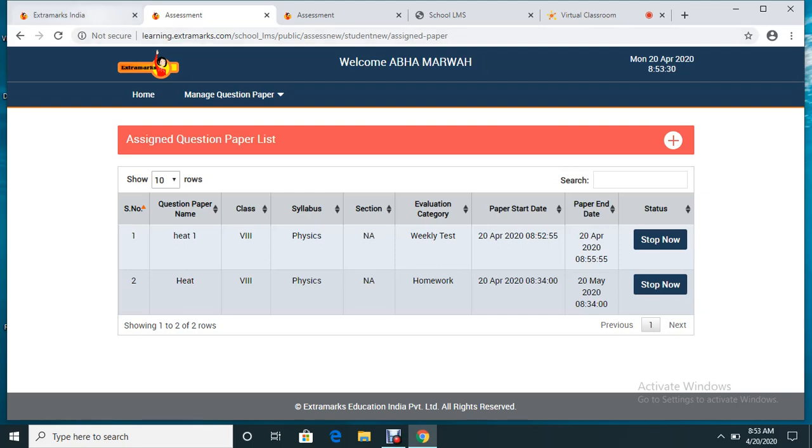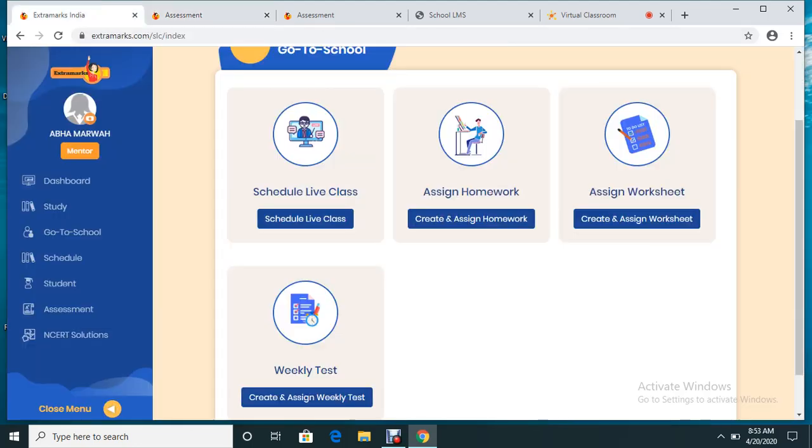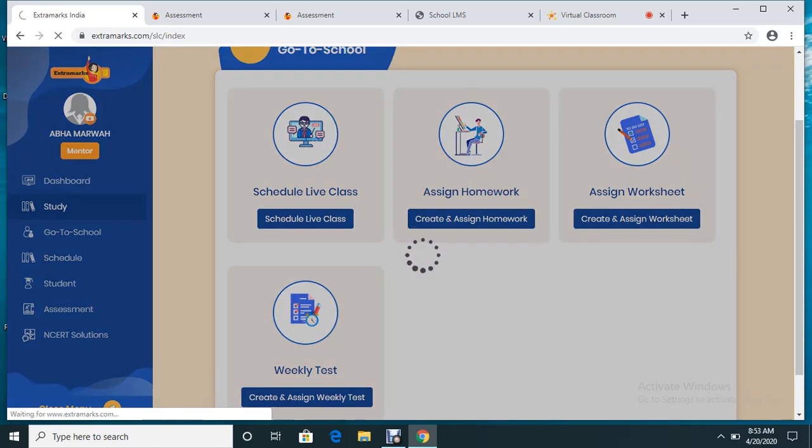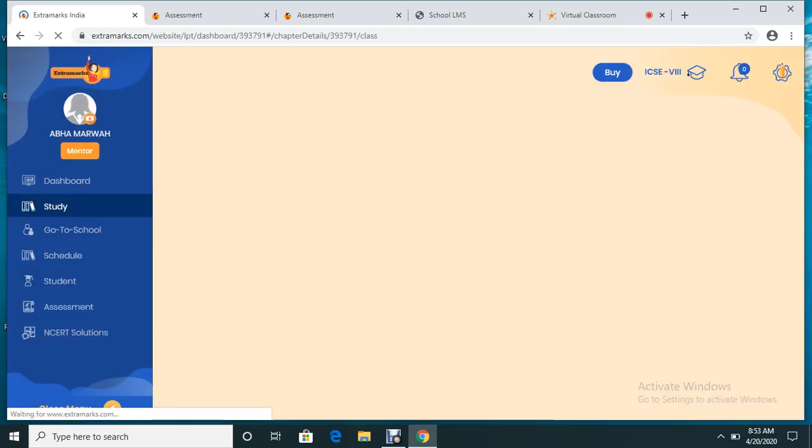So this is how we have designed the entire extra marks platform. You can schedule live class, you can assign homework, you can assign worksheet, you can assign weekly test as per your convenience. Now, as I told you in the very beginning, this is a study tab. Study tab will have access to every content.